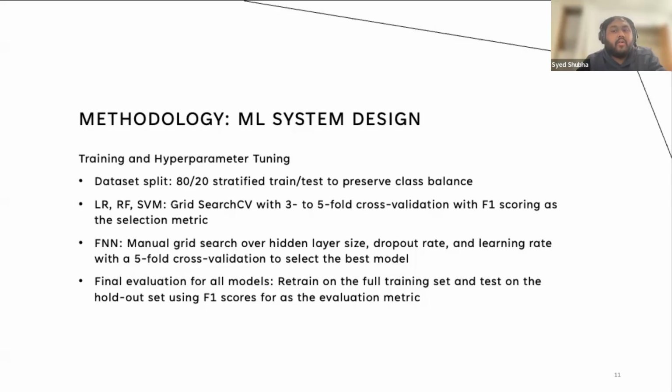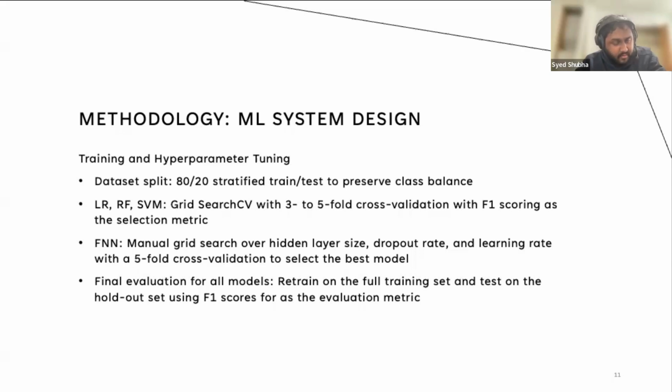The F1 scores we report are always on the held-out test set. For logistic regression, random forest, and SVM, we use grid search CV with 5-fold cross validation and F1 score as the selection metric. That means we search over a small grid of hyperparameters and pick the configuration that gives the best cross-validated F1 on the training data.